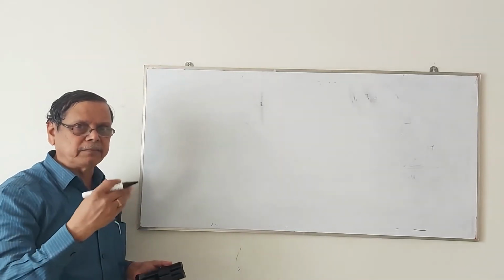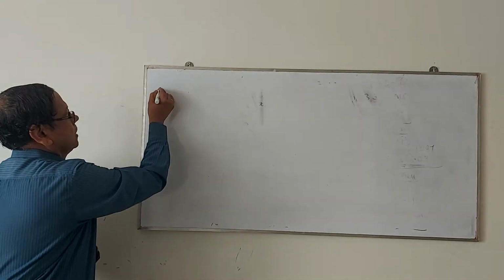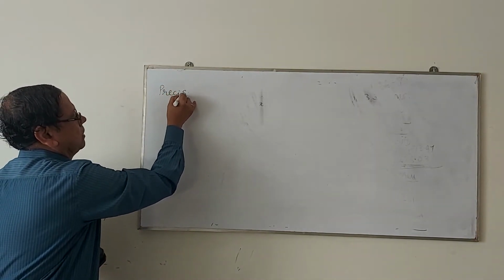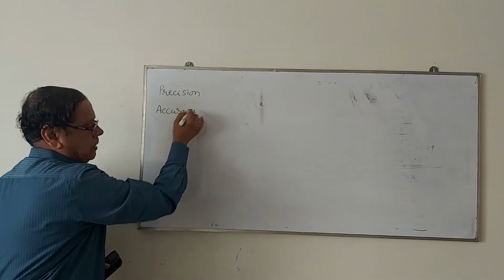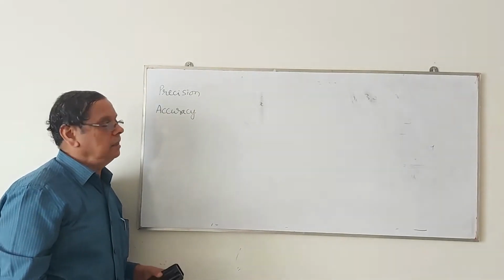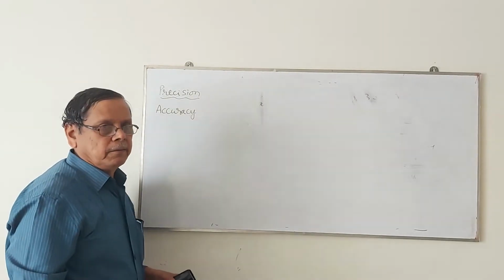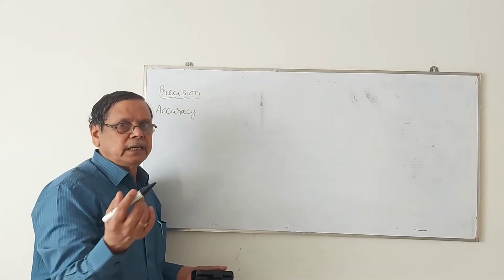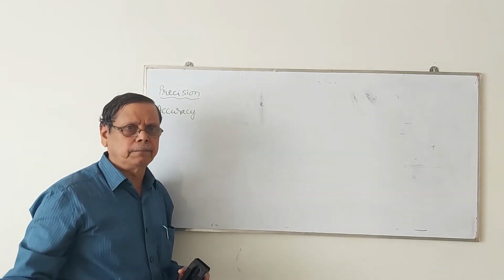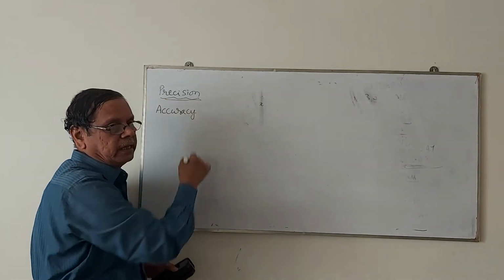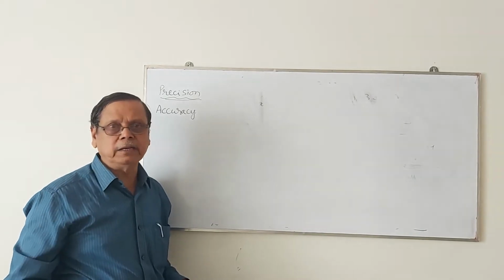So in experimental measurements we are using two important terms. One is called precision, the other one is called accuracy. Precision: suppose you have a particular measurement, then if the values are very close to one another, such values are called precise, or they are having precision.